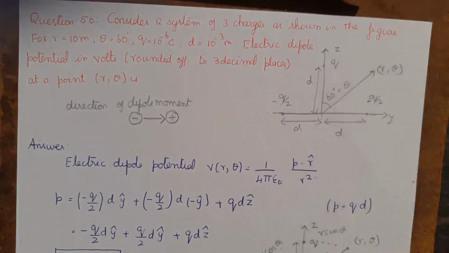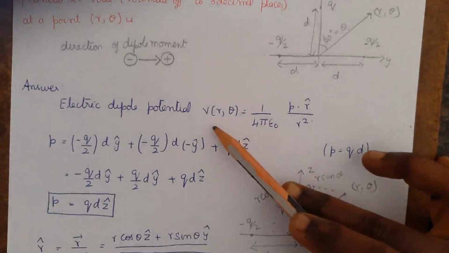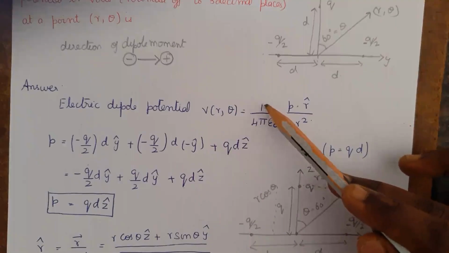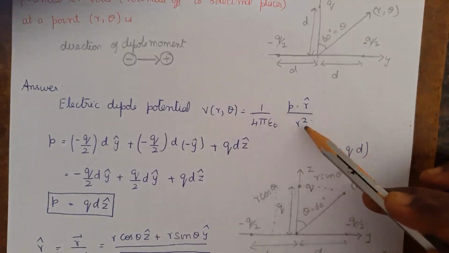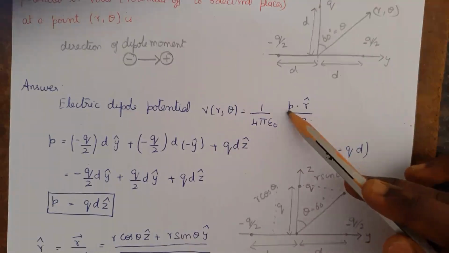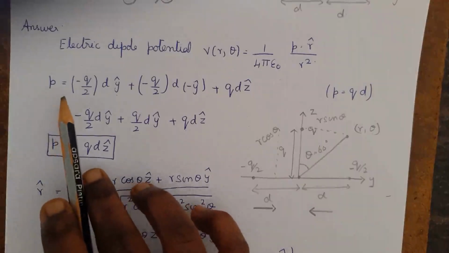The electric dipole potential can be obtained by using the formula V r comma theta is equal to, for polar coordinates, 1 by 4 pi epsilon naught P dot r cap divided by r square. So here we have to find the dipole moment and r cap. First we will calculate the dipole moment.